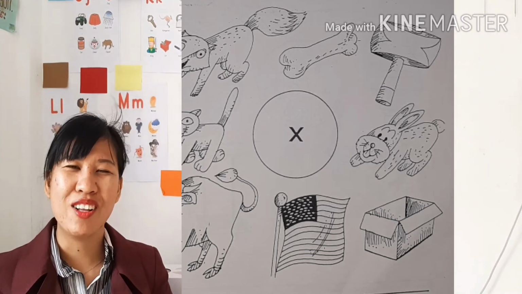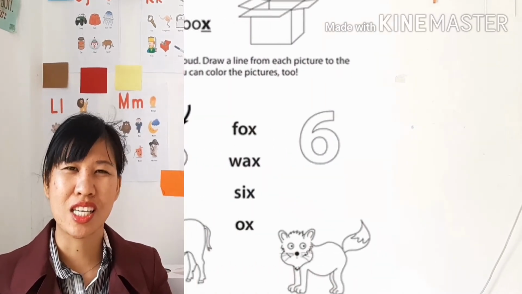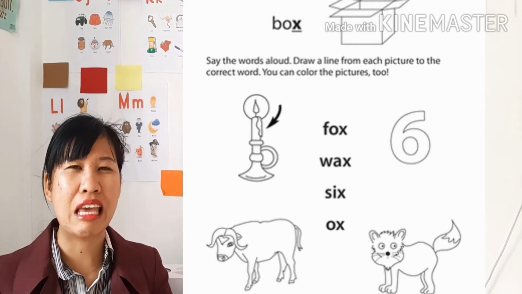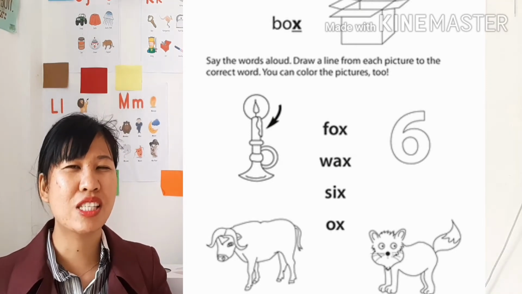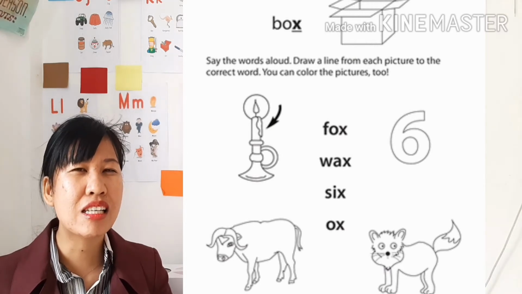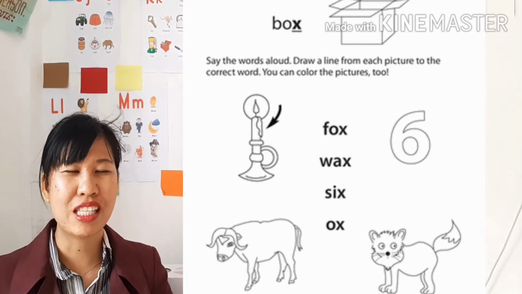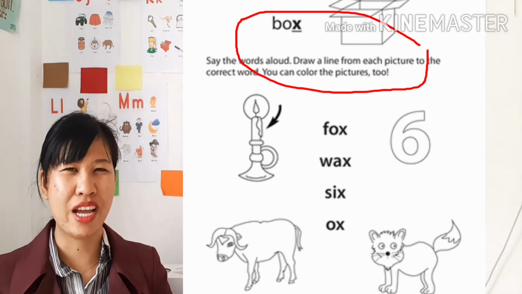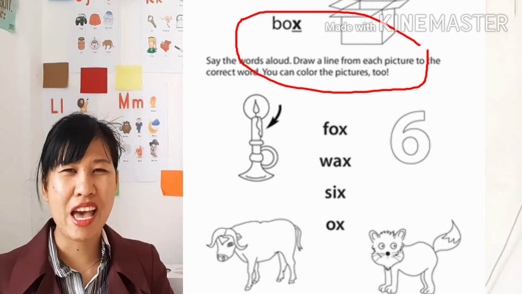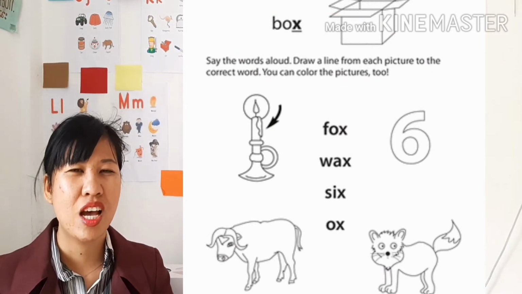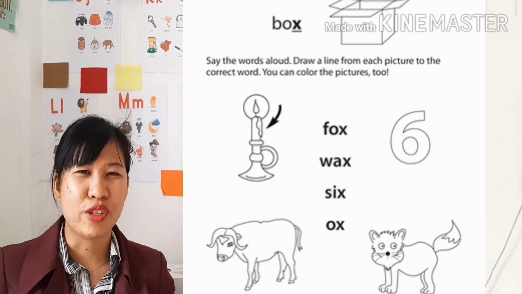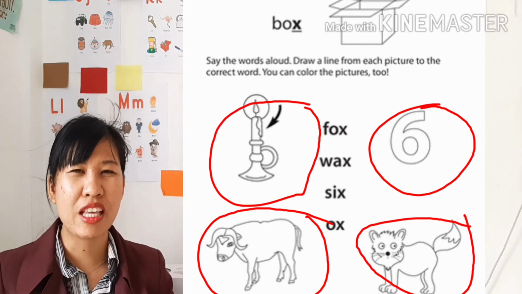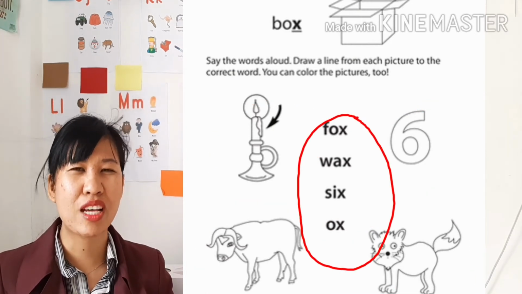Okay, so now let's go to your worksheet. When you can hear the letter X at the end of the word, it sounds like this. X, X, X. For example, we have here the box. Box. Can you hear the sound X? Yes, it's at the end. And what we are going to do is say the name of each picture and connect it to its correct word.